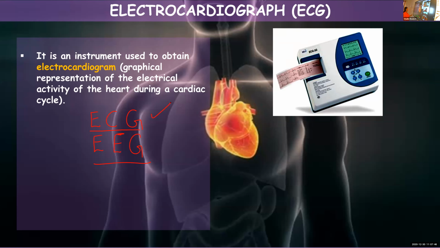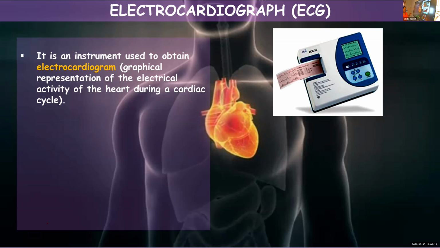Here we are going to learn about ECG. ECG is meant for recording the electrical activity of a heart during a cardiac cycle. The name of the instrument is electrocardiogram, and the graphical representation you get is known as electrocardiograph. Electrocardiogram is the instrument and electrocardiograph is the graphical representation.